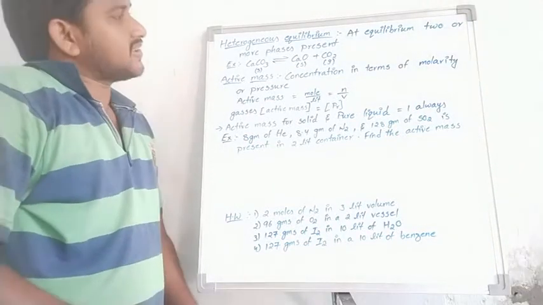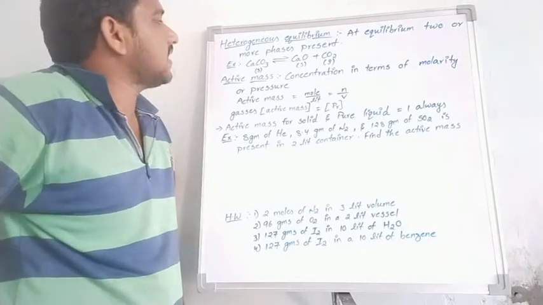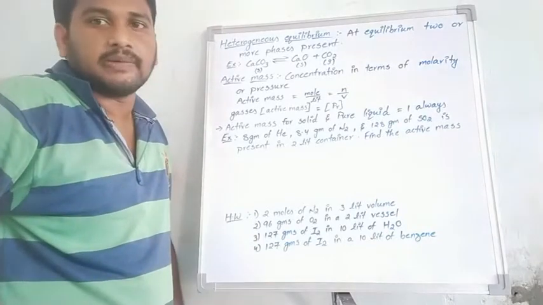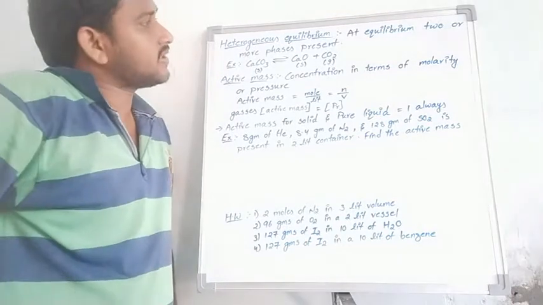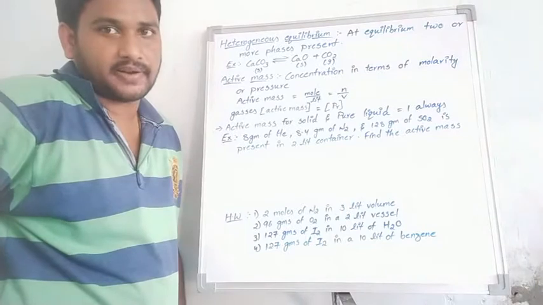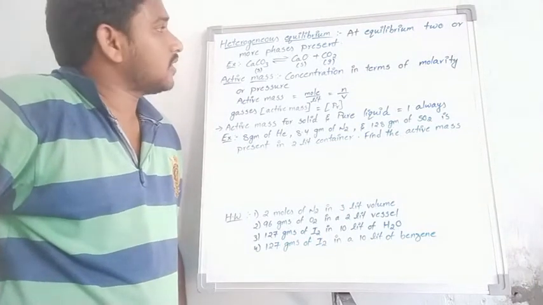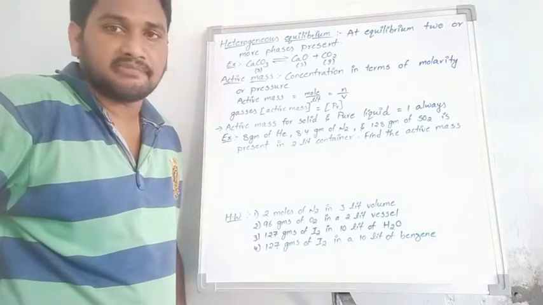Okay, students, the second type of chemical equilibrium is heterogeneous equilibrium. Hetero means different, or two or more than two. Phase means the physical state.